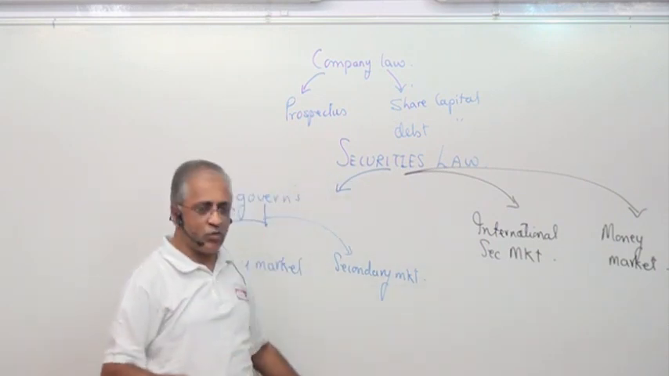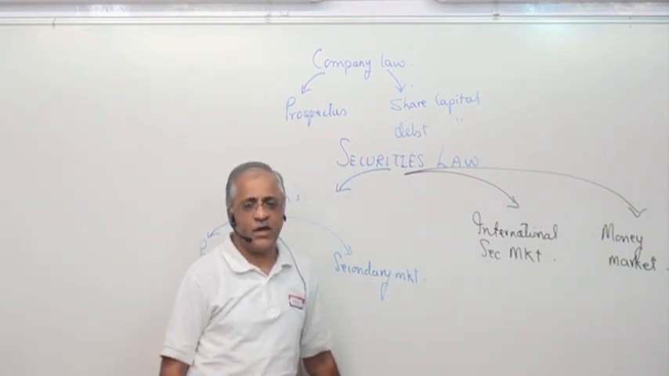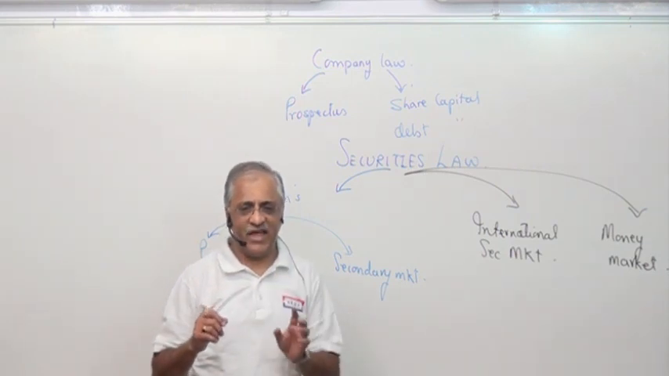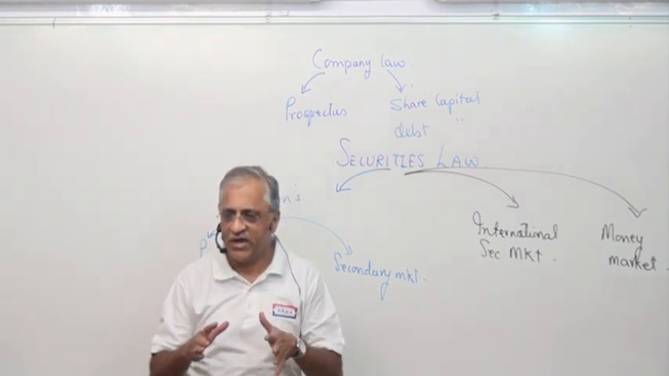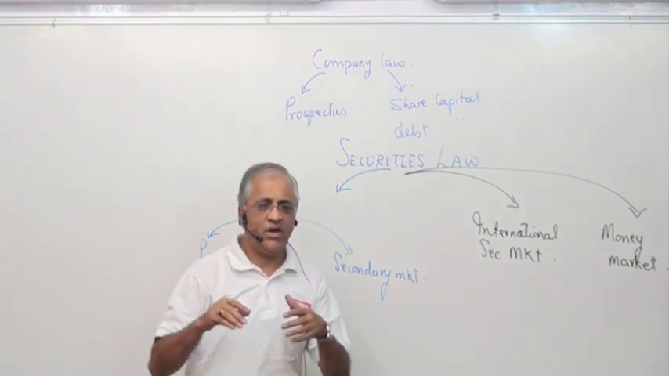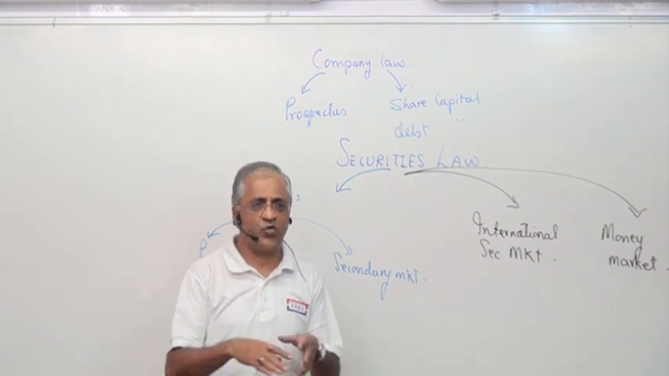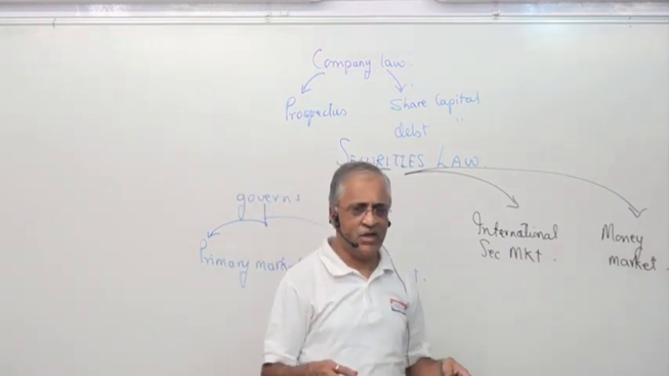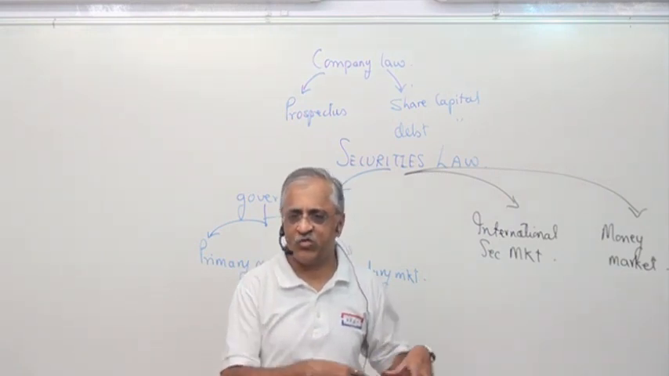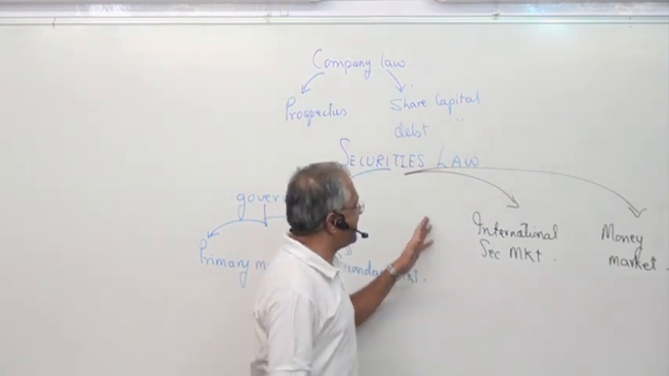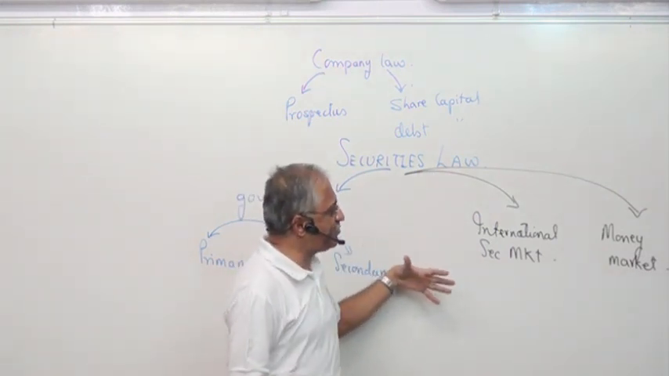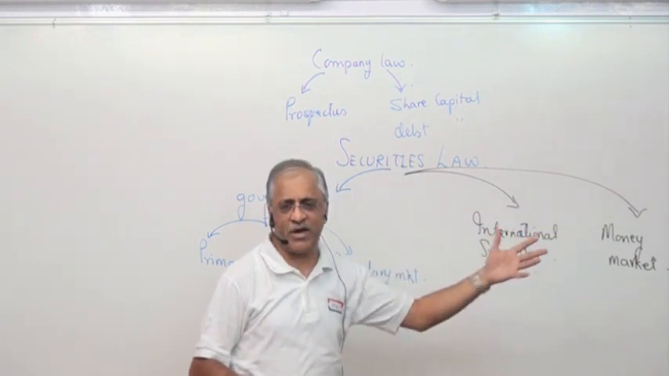Basically, let's understand what a market is. A market is a place where a seller wants to sell something and a buyer wants to buy something. It may be a normal vegetable market, a fruit market, anything. Here also there's a market. Understand the basic concept and it becomes easier. We are doing securities laws, and we are seeing the primary market, secondary market, international market, and money market.